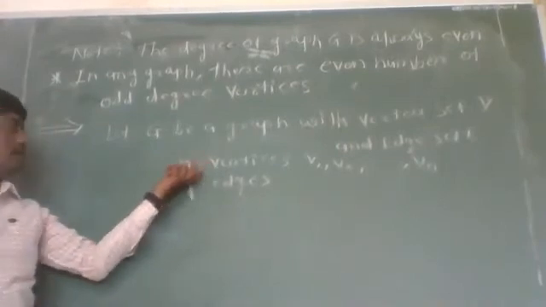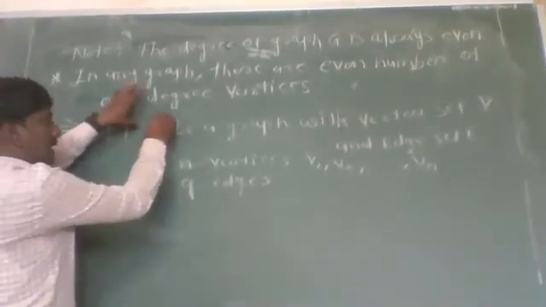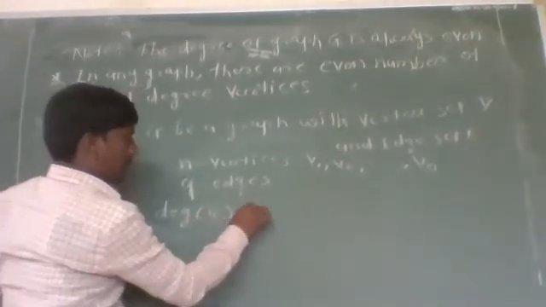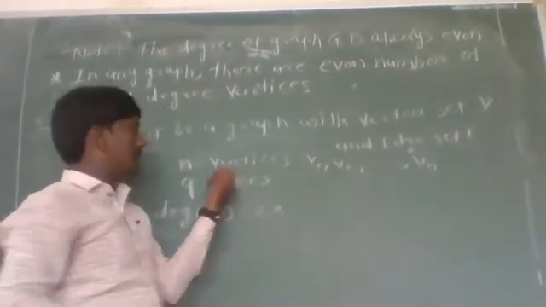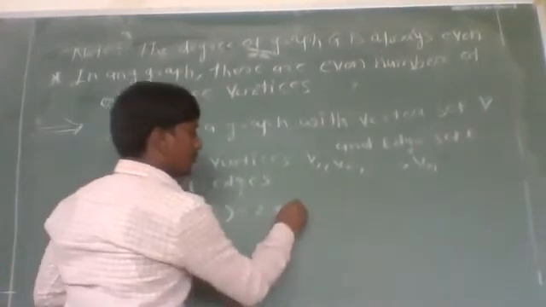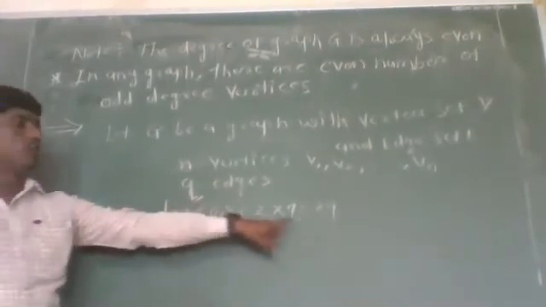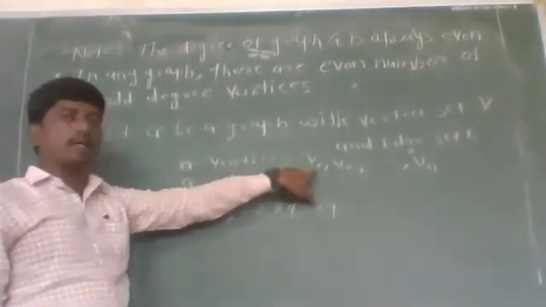Then by the handshaking lemma, the total degree of graph G is equal to twice the number of edges in graph G. The number of edges in graph G is Q. Therefore, it is nothing but 2Q. Then graph G contains 2Q total degree and n vertices.